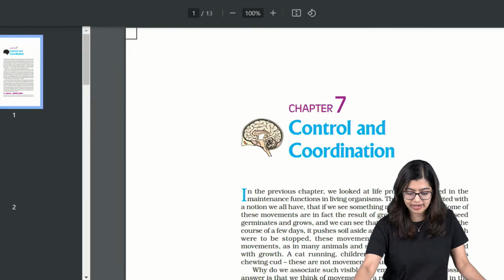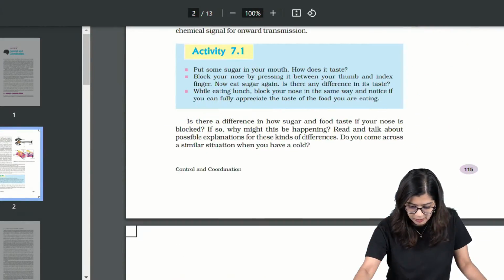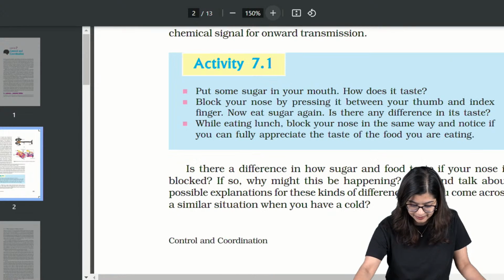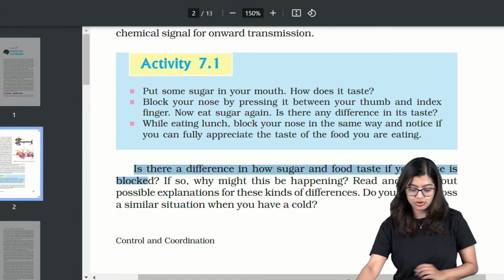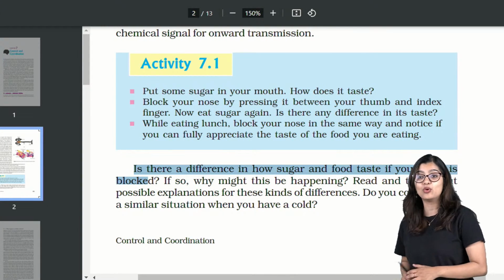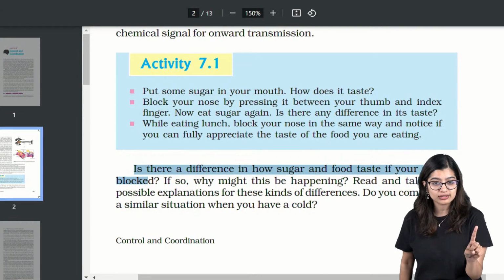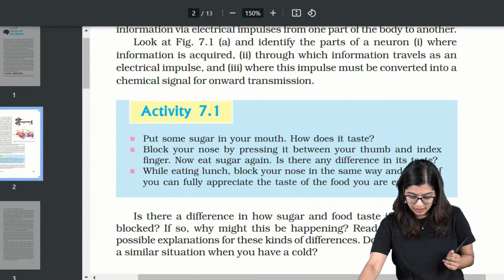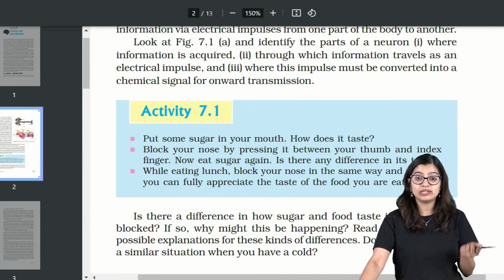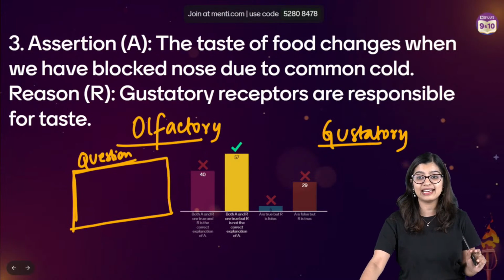So I have Control and Coordination. I'm going to open it side by side along with you. In this particular question, have you seen this part? Let me zoom in a little bit. Is there a difference in how sugar and food taste if your nose is blocked? How many of you have read this statement? Now they also talk about how taste works. Ma'am, I didn't read this, but I voted A. A is technically not the answer.